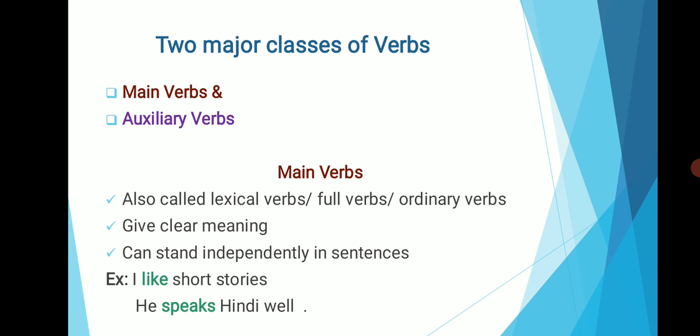Now we are going to see about the two major classes of verbs, that is main verbs and auxiliary verbs. What are called main verbs? Main verbs are also known as lexical verbs, full verbs or ordinary verbs. They give clear meaning to the sentences. They can stand independently in sentences.